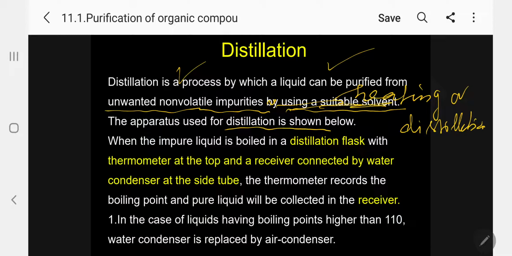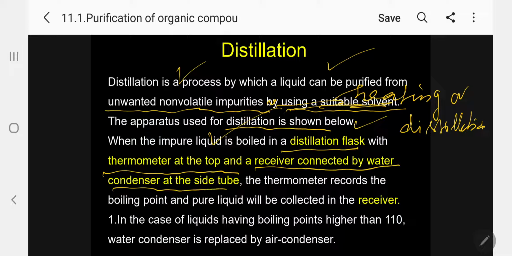Kindly follow. The apparatus used for distillation, I will show below. When the impure liquid is boiled in a distillation flask with the thermometer at the top and the receiver connected by the water condenser at the side tube, the thermometer records the boiling point of the pure liquid, and the pure liquid will be collected in the receiver. Kindly follow. There are 3 important points I am going to discuss under distillation.